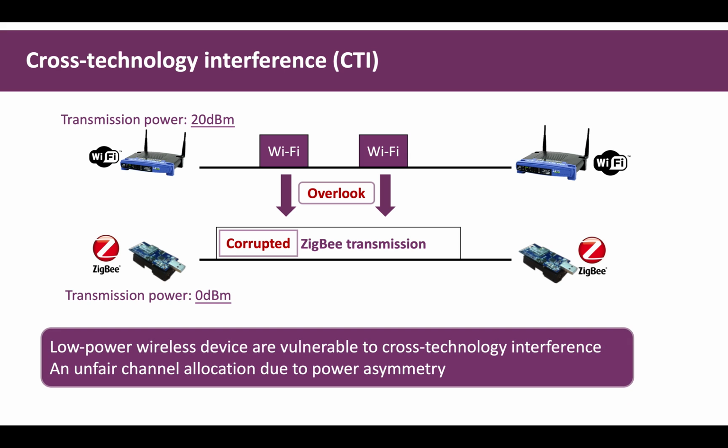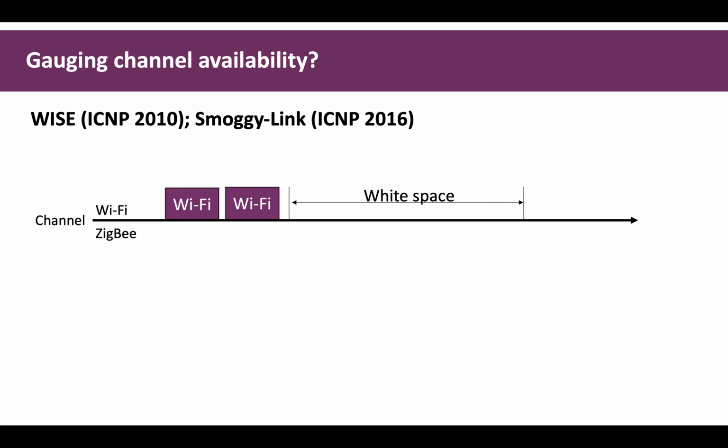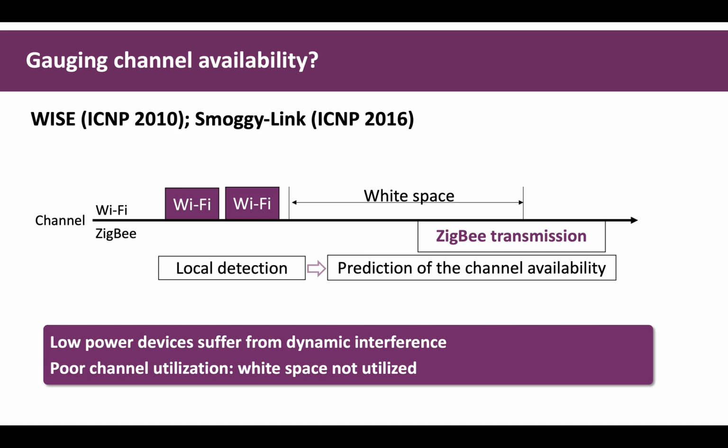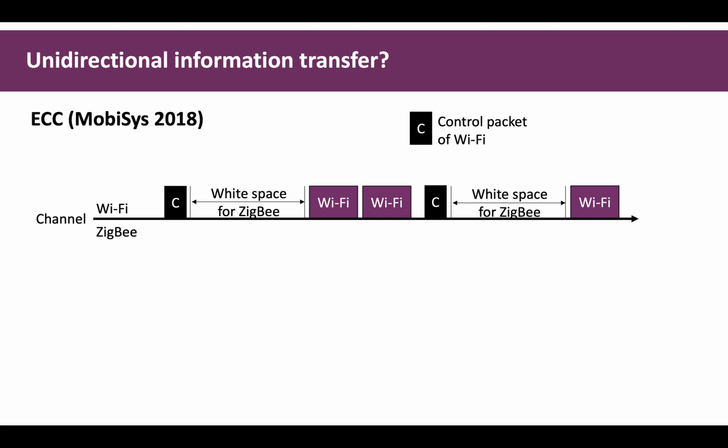As a result, Zigbee nodes are highly vulnerable to the interference and cannot obtain enough channel resources. To handle the interference, the traditional approach lets low-power devices measure, assess, and predict the availability of the channel. For example, Zigbee nodes locally detect the traffic pattern of Wi-Fi traffic and then predict the occurrence of white spaces, which are free of Wi-Fi traffic. This mechanism performed poorly with high traffic dynamics, as Zigbee nodes cannot obtain an accurate traffic pattern of nearby Wi-Fi devices. They still suffer from collision and the lack of channel resources.